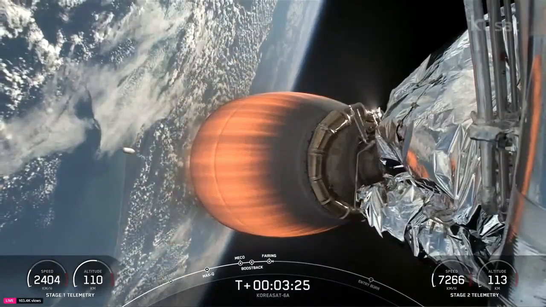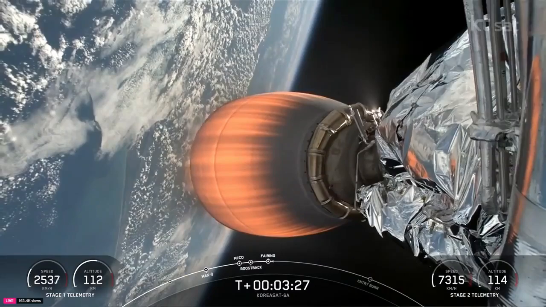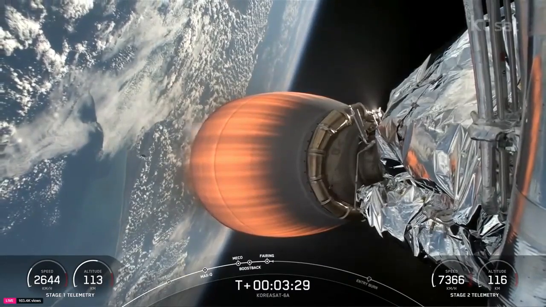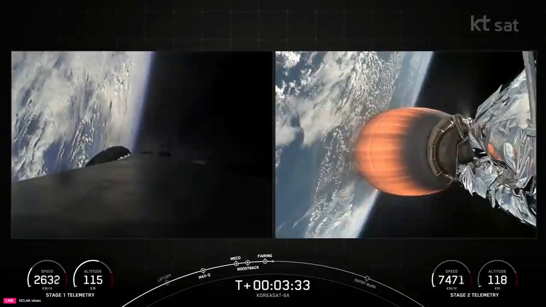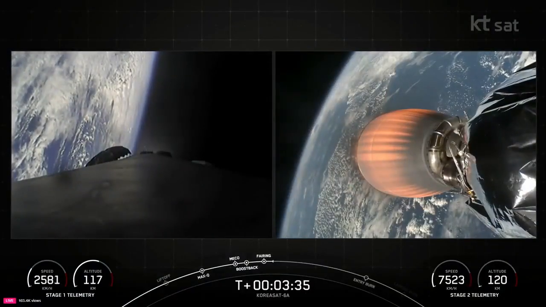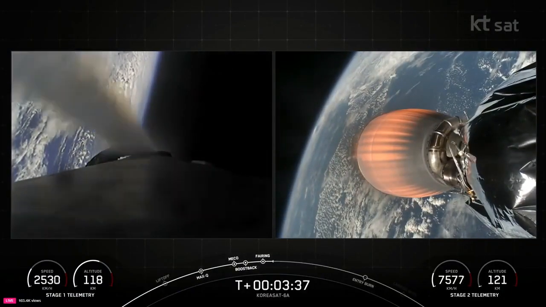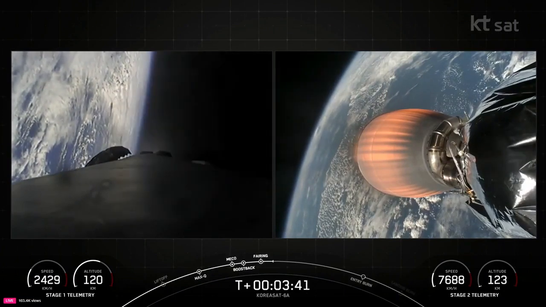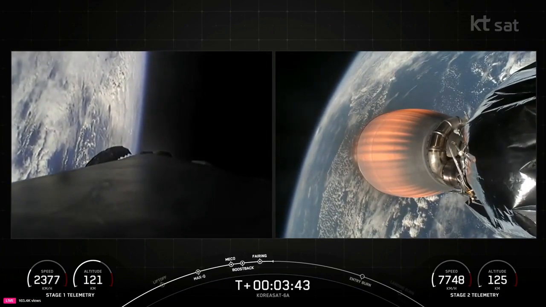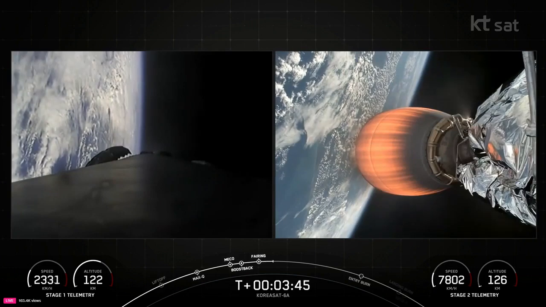We'll be attempting to retrieve these fairing halves again today once they fall back to Earth using our recovery vessel, Doug. Next up, we are waiting. Stage 1 boost back shutdown. And we just had confirmation that we completed our boost back burn. So it's about T plus 3 minutes and 40 seconds into today's mission.